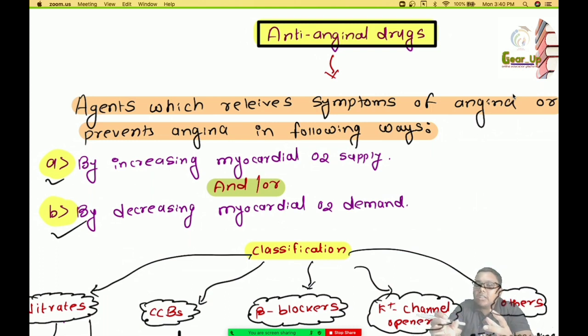So by decreasing the myocardial oxygen demand also, we can relieve the symptoms of the angina. However, these two points may be considered for the drugs. Sometimes both these functions may be performed by a single drug also. So these are the two main things that are done by the anti-anginal drugs.